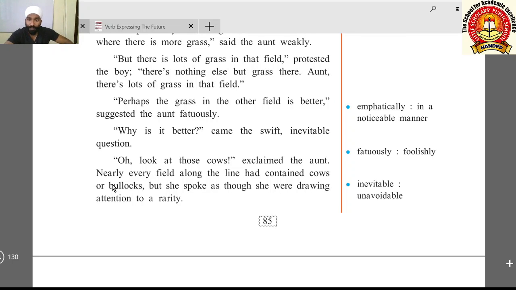Nearly every field along the line had contained cows or bullocks, but she spoke as though she were drawing attention to a rarity. A rarity means a thing which is rare, not like others, a different thing. She was pointing out as if it were a very different thing, but actually it was not different. Everywhere the cows were there.